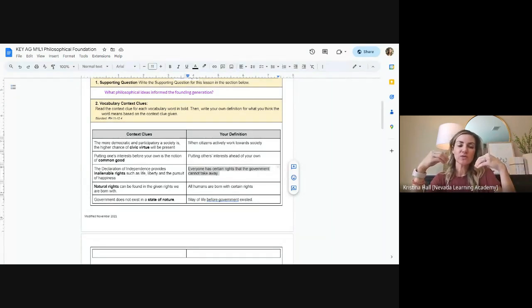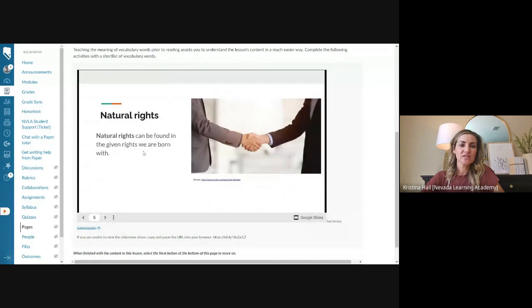So one of the things we're going to notice is that the reason the colonists broke away from the British is they felt that their rights were being violated, that they were British citizens and they weren't being respected as that. We'll get more into that on Thursday when we look at the Magna Carta and having a constitutional monarchy like they had in Britain. So some of this will be a little repetitive because you probably went over this in US history a bit as well, but that's okay. There's always a little bit of overlap, which is good for reviewing and remembering those old ideas from other classes. Okay, our next one is natural rights.